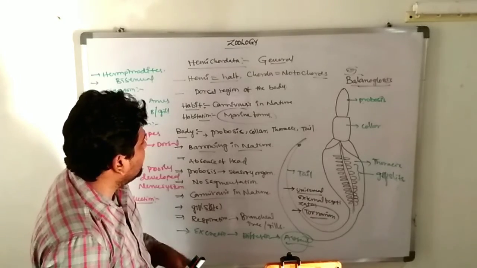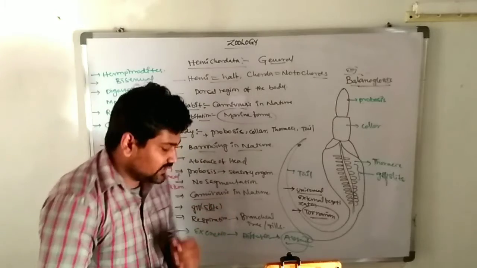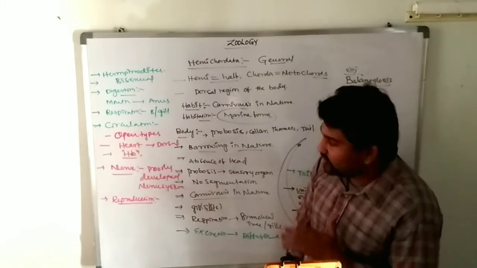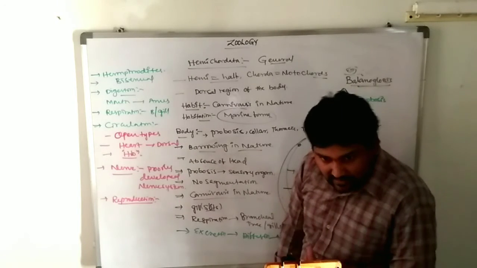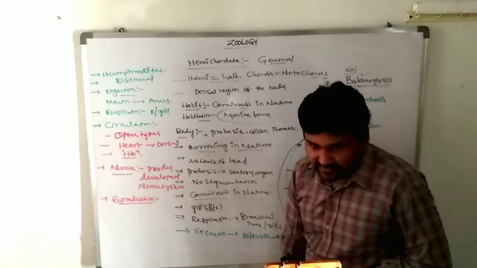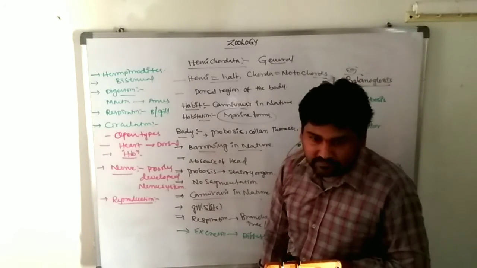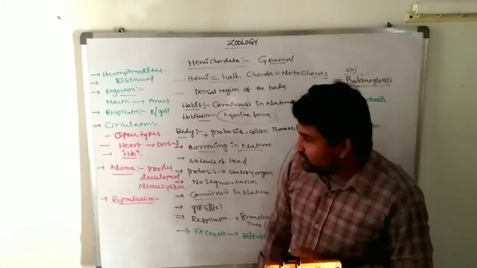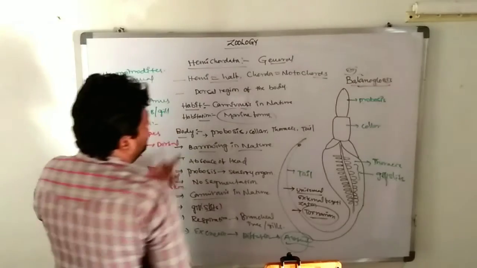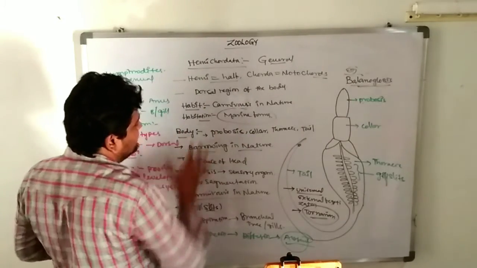What are the general characters of the hemichordates? Hemi means half, chorda means notochord. So these contain half of a notochord, according to their location. The remaining phyla are urochordata and cephalochordata. Cephalo means head, uro means tail. The notochord is located in the dorsal region of the body. The habit is carnivorous.